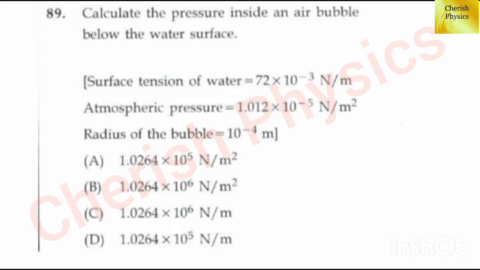19th question. Calculate the pressure inside an air bubble below the water surface. And the data is also given.